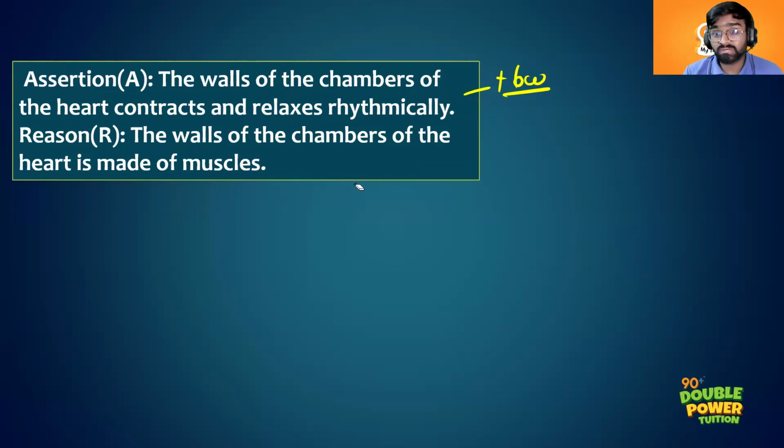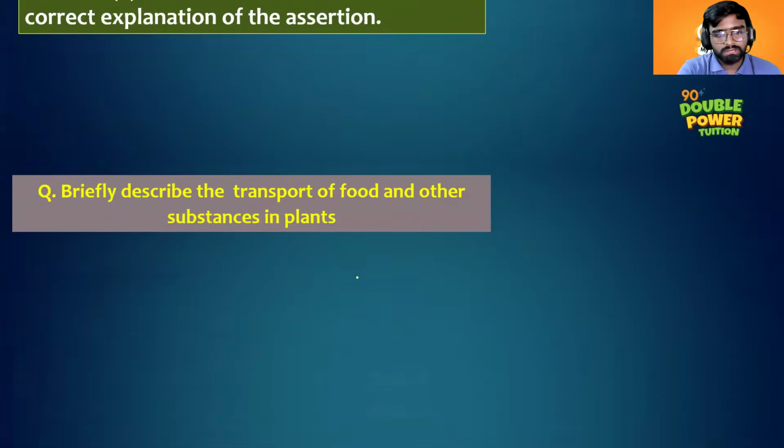Or else you can use our second method, the because method. The walls of the chambers of the heart contract and relax rhythmically because they are made up of muscles. So when we connect it that way, they are perfectly matching, right? So you can say both assertion and reason are true, and it is the correct explanation as well. You got it? Okay, so next question.